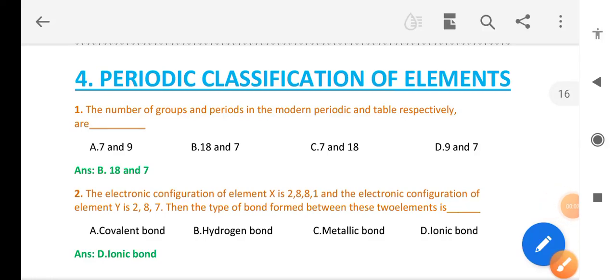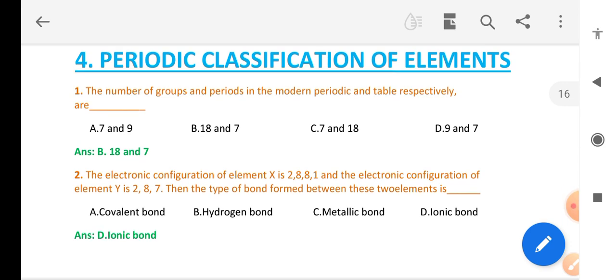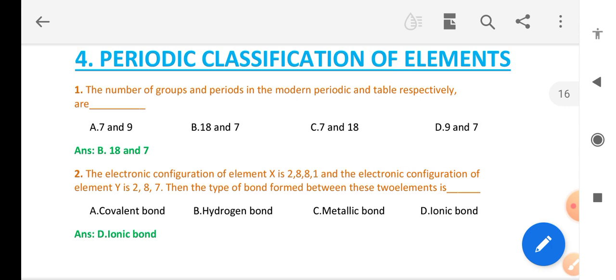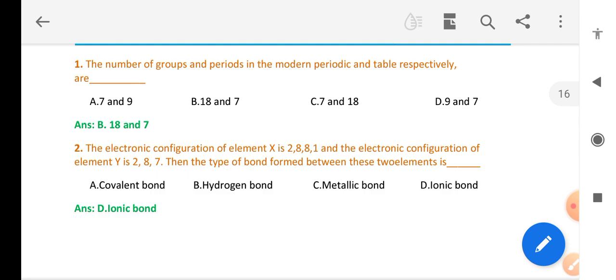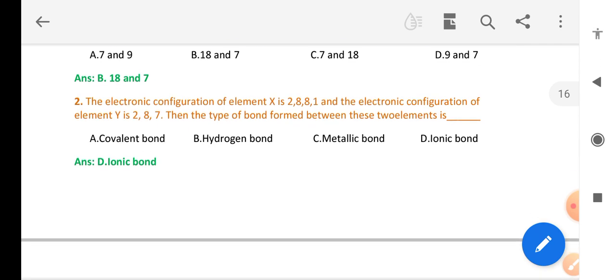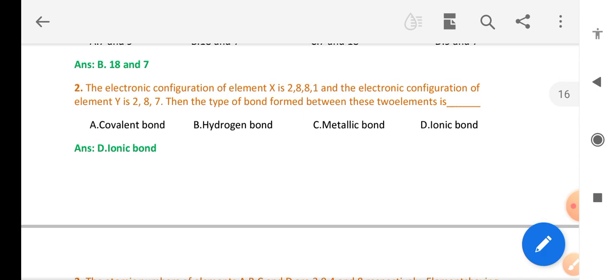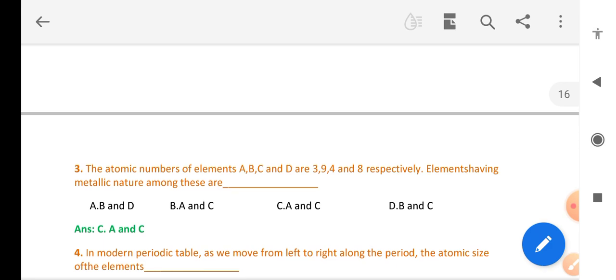MCQs related to the periodic classification of elements, for 10th students. The number of groups and periods in the modern periodic table respectively are 18 and 7. Electronic configuration of element X is 2, 8, 1 and of element Y is 2, 8, 7. The type of bond formed between these two elements is an ionic bond.